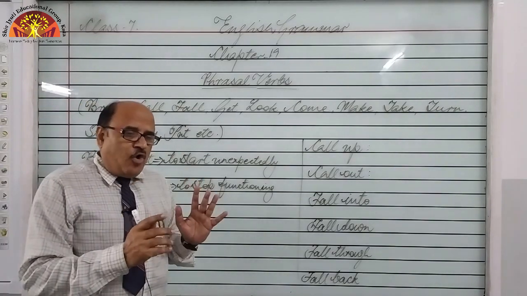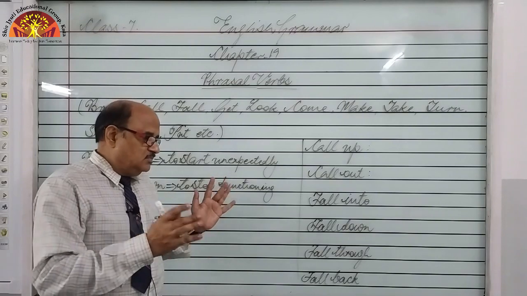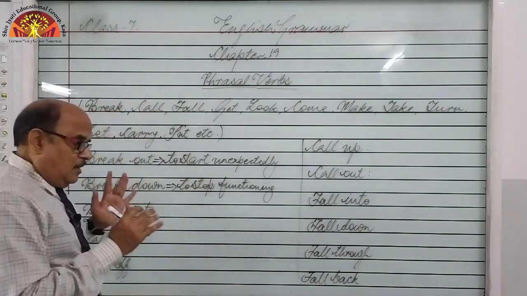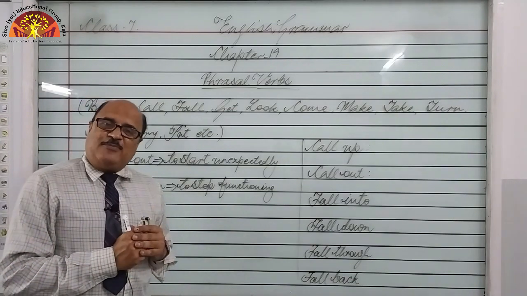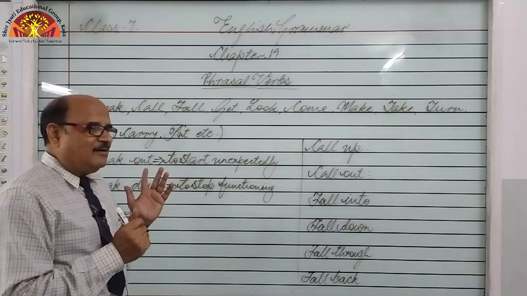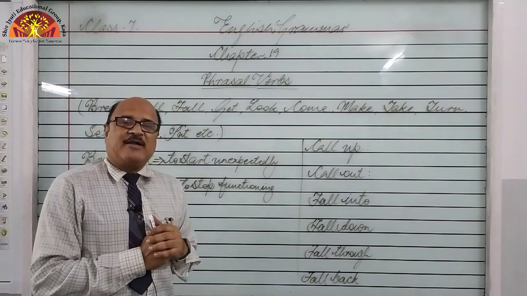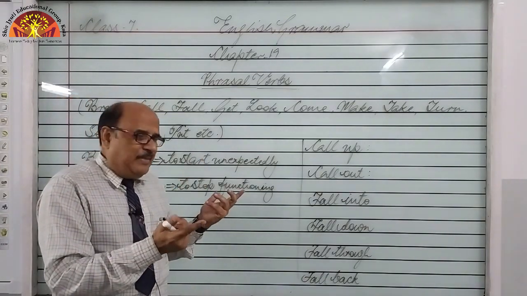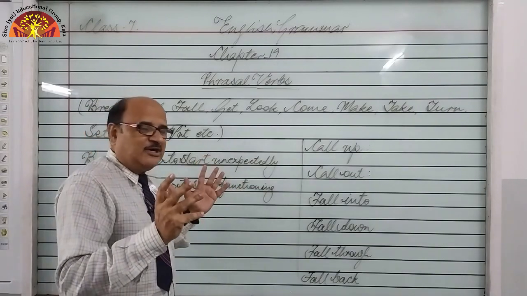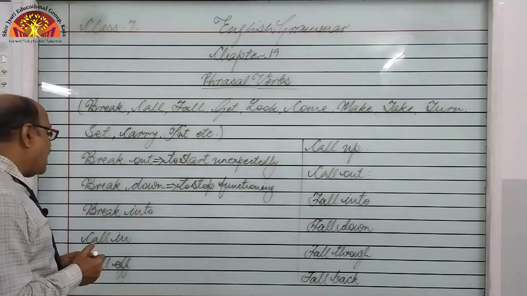My watch broke down just a few minutes back. Yes, I was going to Jaipur with my family by car, but all of a sudden my car broke down, meaning something was wrong with the car, that's why it stopped functioning. So that is break down.